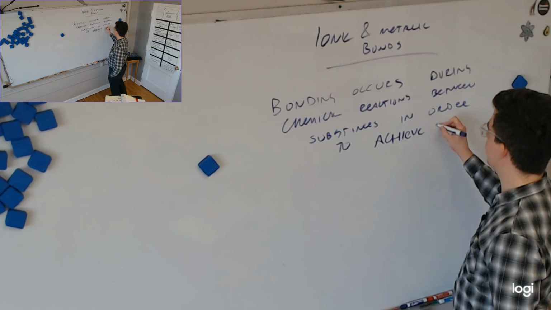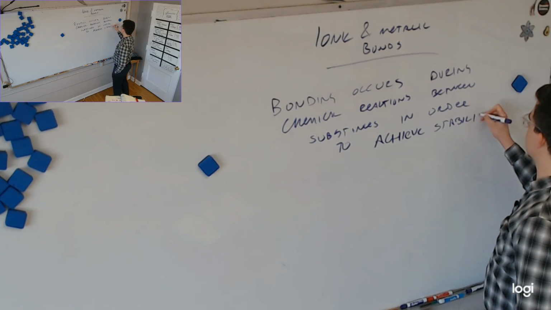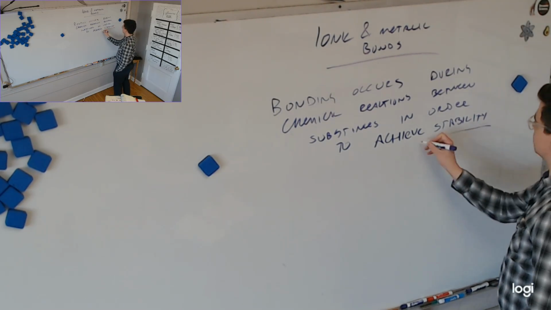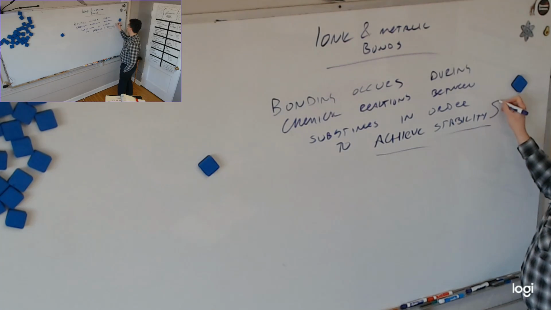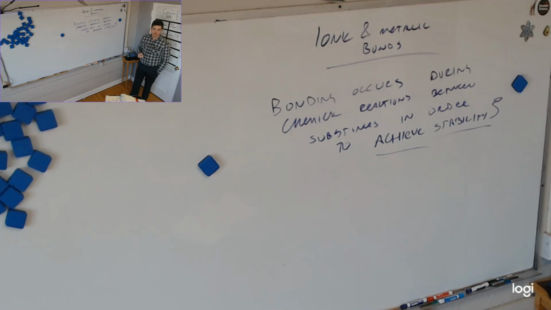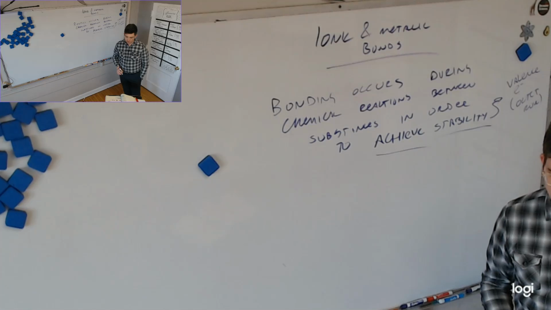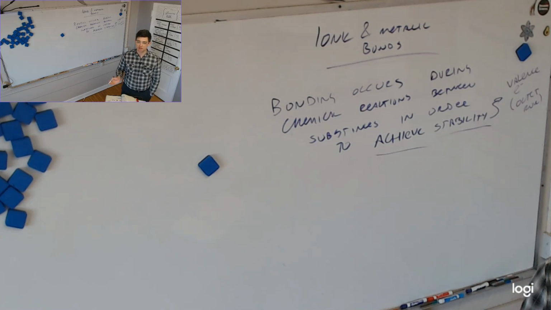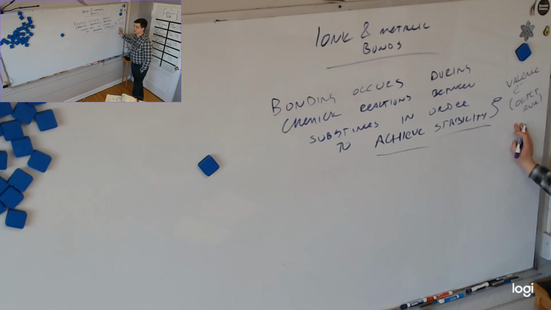Regarding what? This achieve stability is talking about their mental health, yes? No. Talking about their valence electrons. Specifically the Octet Rule, which applies to all the elements except for hydrogen and helium. In fact, if we think of the Octet Rule as all elements are more stable with 8 valence electrons except hydrogen and helium, which are more stable with 2, then the Octet Rule applies to all of them.